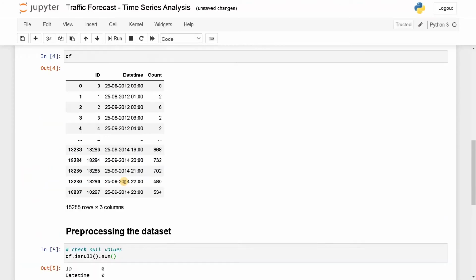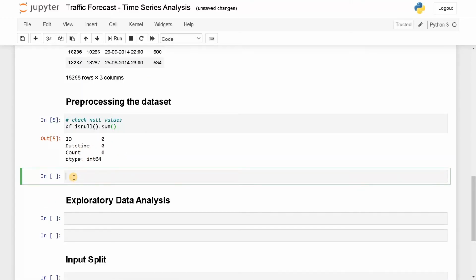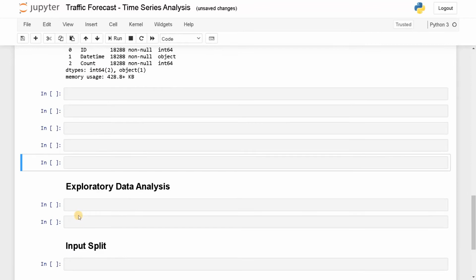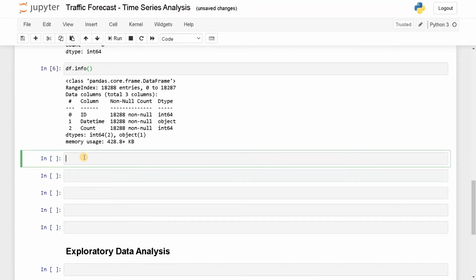Next step, we need to convert this datetime into a datetime format. Let's check how it is before. This is going to be an object, so we'll be converting this object into a datetime attribute. Let's leave some space. Now let's convert the date: df.datetime equals pd.to_datetime. I'm just pressing tab for autocomplete.